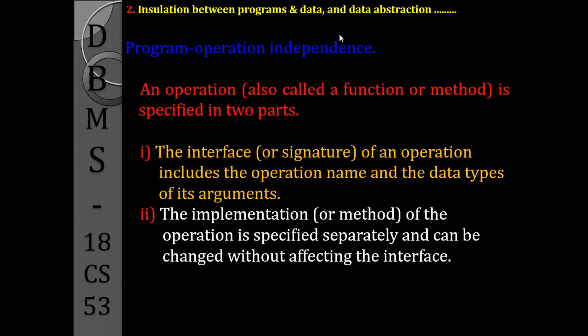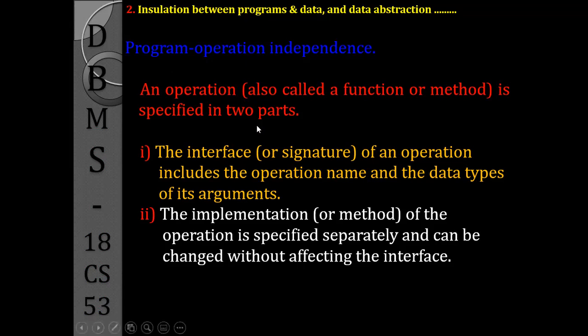Like this, a database provides both program-operation independence and program-data independence. About these two independences, we'll study in detail with specific examples in the coming sessions, while discussing the three-tier architecture.